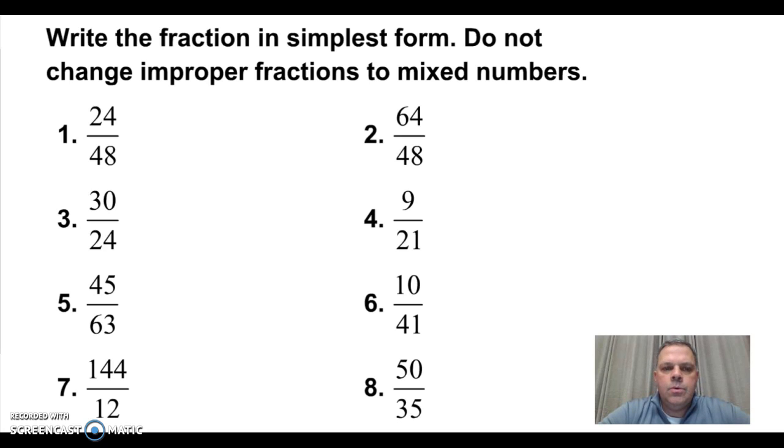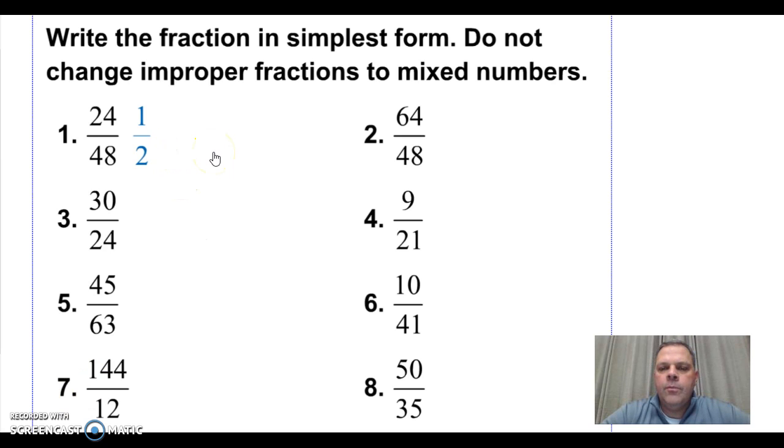Hopefully you have had a chance to look at the problems and simplify the fractions. Number 1, we divide both by 24 for the fraction of 1/2. In the second one, we divide both by 16 and we get 4/3. In number 3, we divide both by 6 and get 5/4. In problem number 4, we divide both by 3 and get 3/7. In number 5, we divide both by 9 and get 5/7.